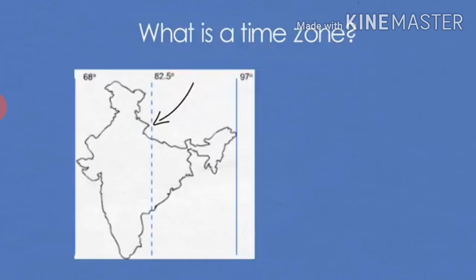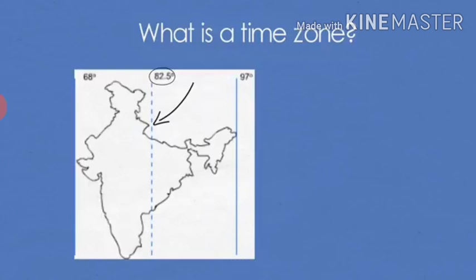Second, the local time of a place is calculated on the basis of the overhead sun. The sun rises 2 hours earlier in Arunachal Pradesh as compared to Gujarat in the west. And same like in Jaisalmer, Dibrugarh and so on. Why do we need a standard meridian for India?